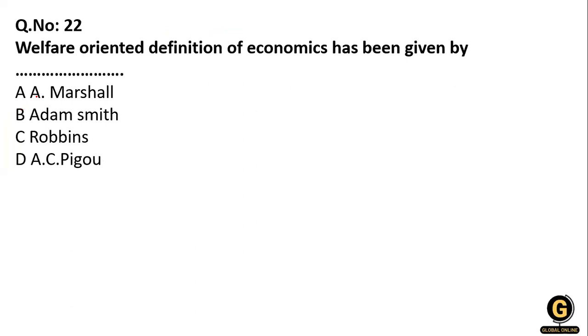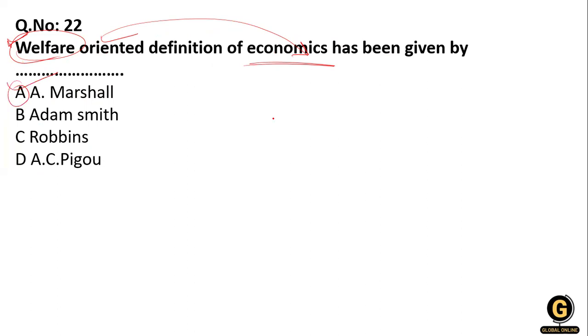Then, the welfare oriented definition of economics has been given by Alfred Marshall, Adam Smith, Robbins, or Pigou. The welfare oriented definition of economics is given by Marshall. Clear?